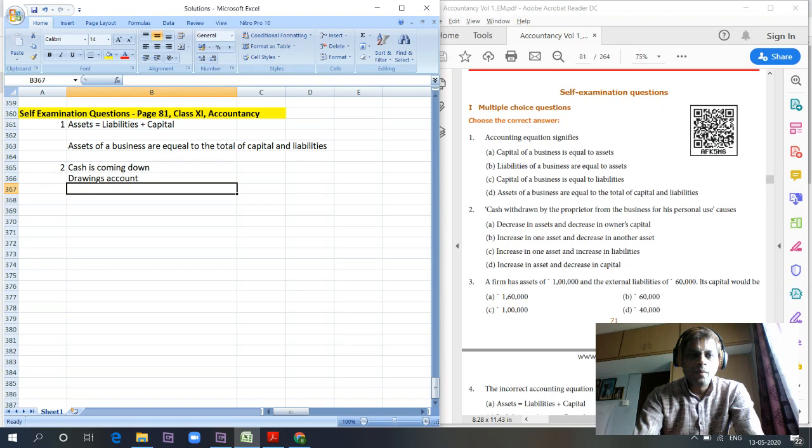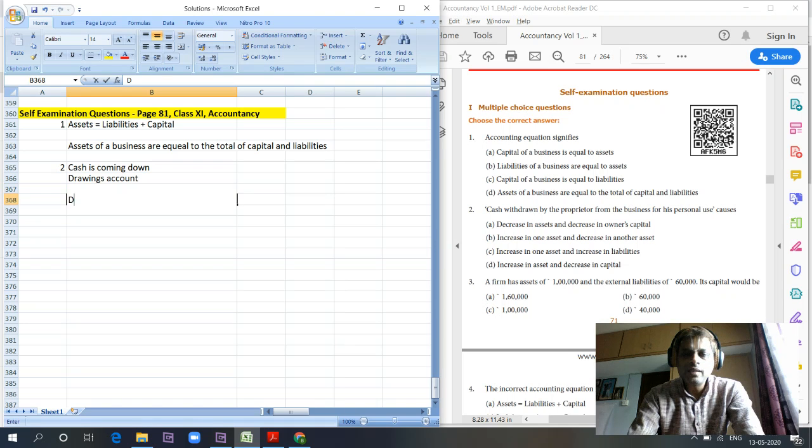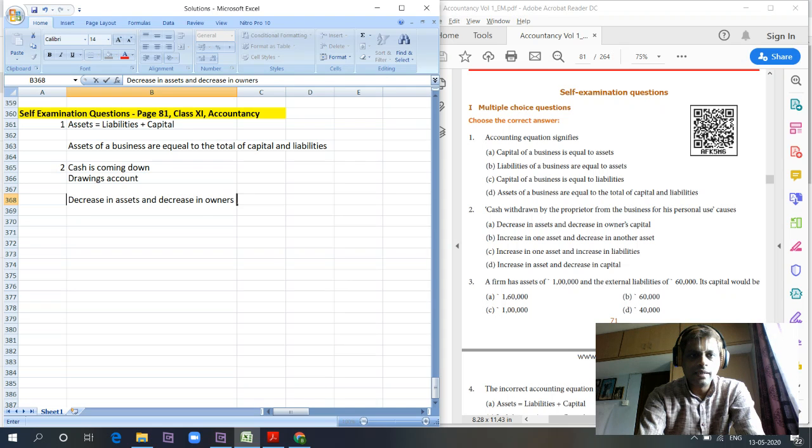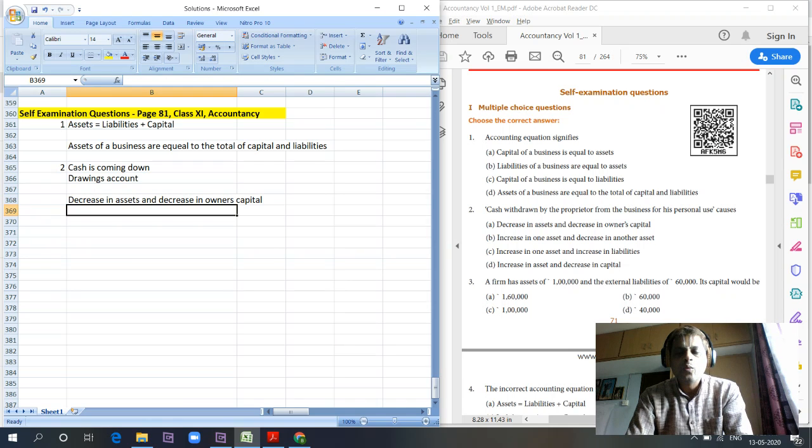So what does it show? Assets are coming down and owner's capital is also coming down. Decrease in assets and decrease in owner's capital. Capital and assets should be used for the development of business, but here the owner is withdrawing cash for personal use rather than business purpose. So owner's capital is coming down, and so are the assets.